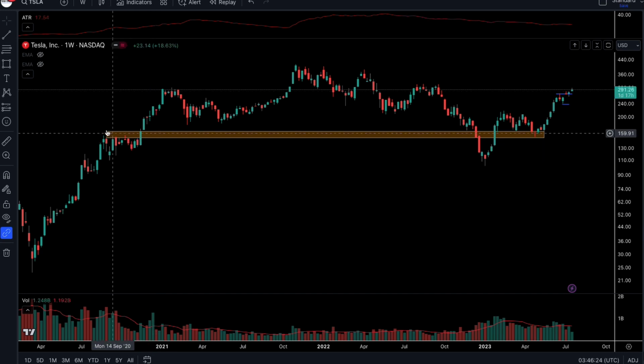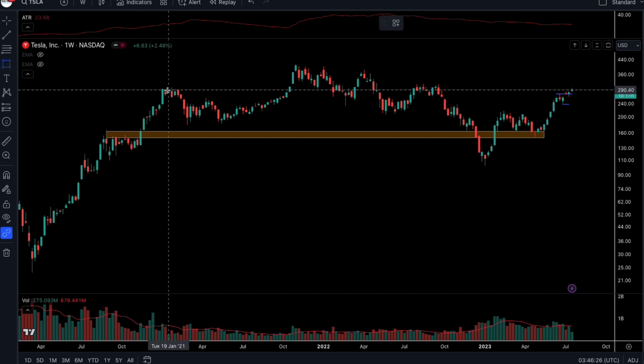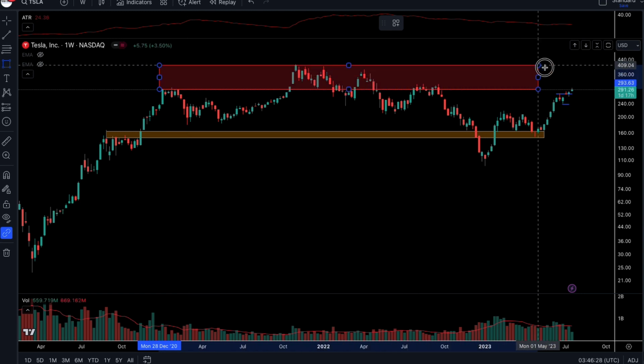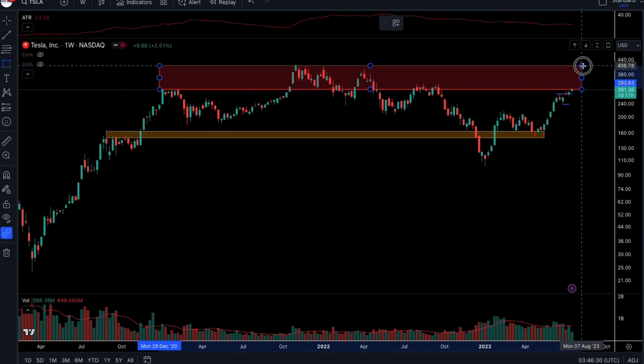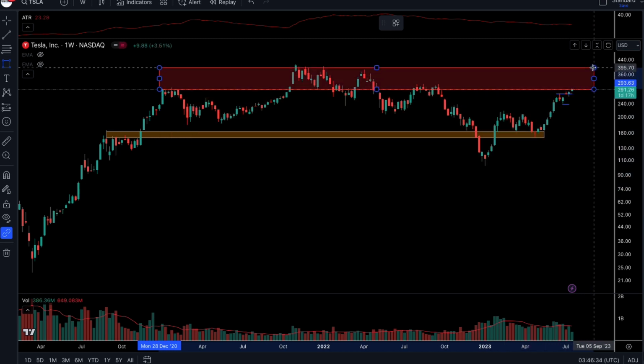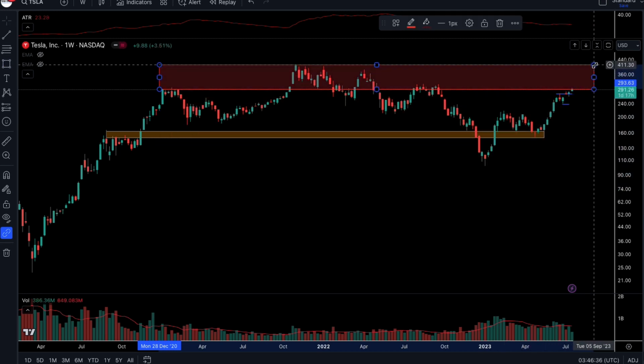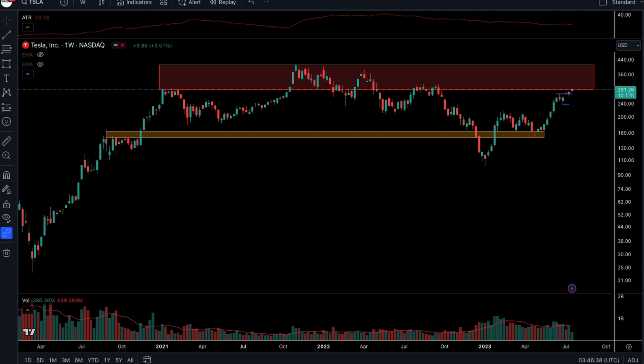Let's try to make a decent drawing. From this level coming up to this top part here, this is the area where we are more interested. So what do we expect to happen from this area? It's very simple. As we said, we already have a position.